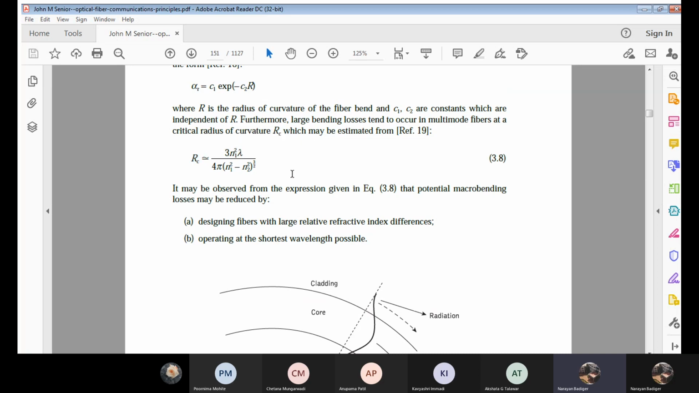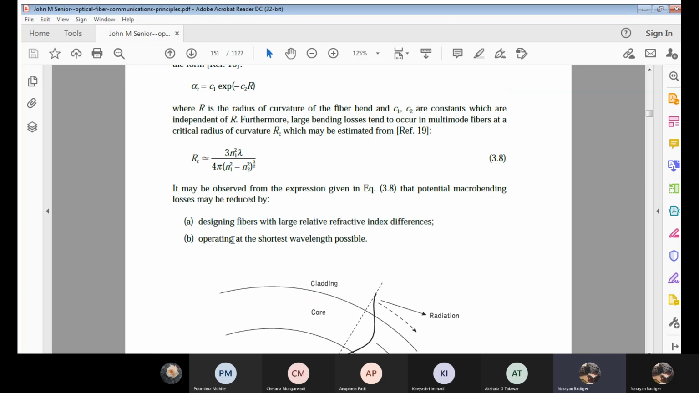If I just increase the relative refractive index difference delta, which is equal to n1 square minus n2 square, automatically the radius of curvature will reduce. Now, when the radius of curvature reduces, the bend starts to decrease. Correct? When there is no bend or a minimum amount of bend, there will be no curve loss or bend loss. This is the first factor to reduce the macro bending loss.